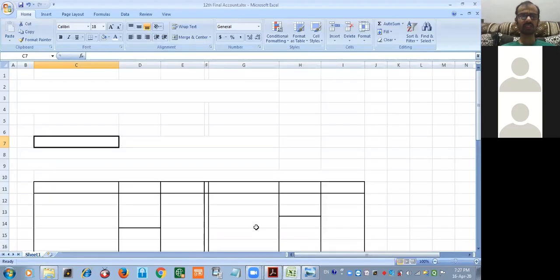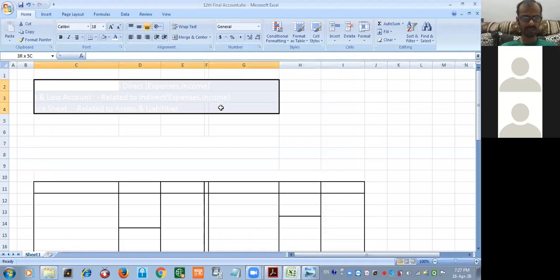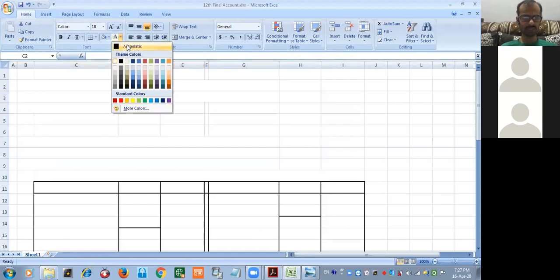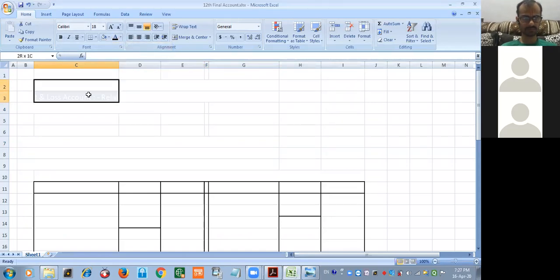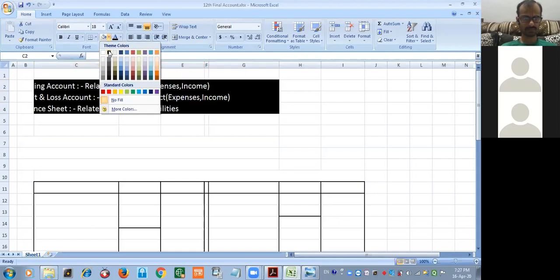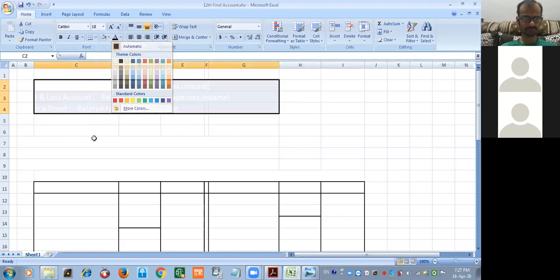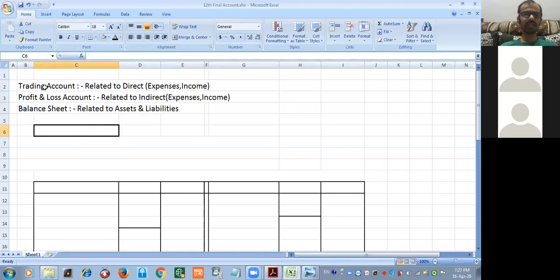Now, everyone please concentrate. I will summarize each and everything in detail now. When I talk about final accounts, please remember these important things. See, trading account is always related to direct items. It may be direct expenses, it may be direct income. Profit and loss account is always related to indirect items, which may be expenses or losses.